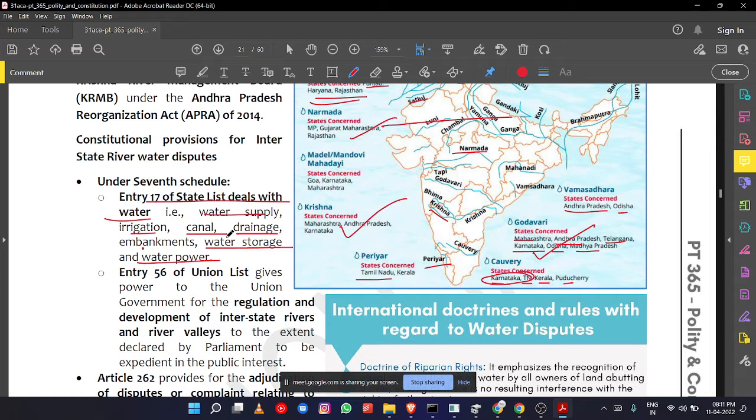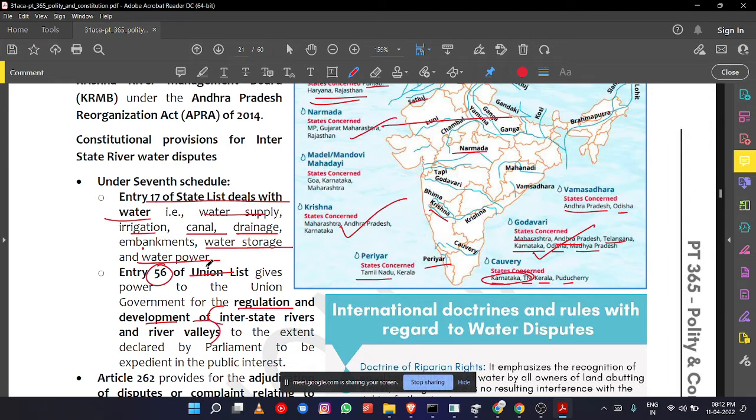All these aspects are in the state list, meaning state government. The state legislature has exclusive rights to make laws for anything related to water, remember. But entry 56 of the Union List gives powers to the union government for the regulation and development of interstate rivers and river valleys.